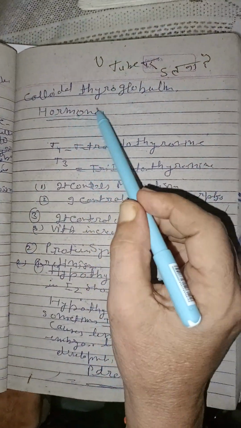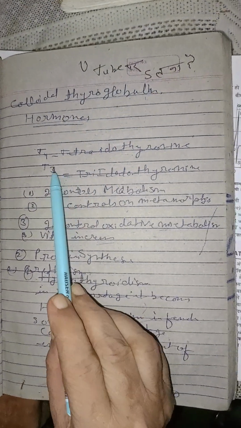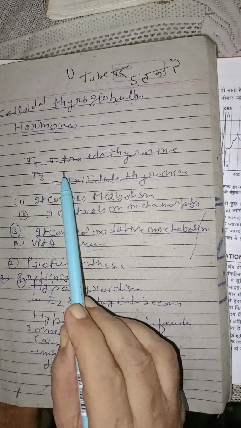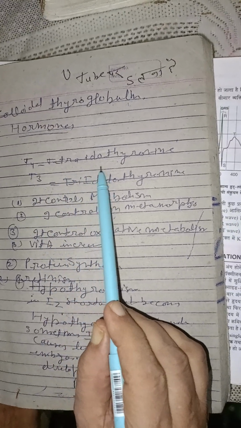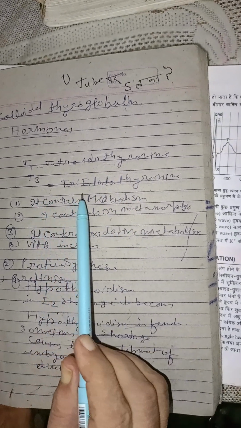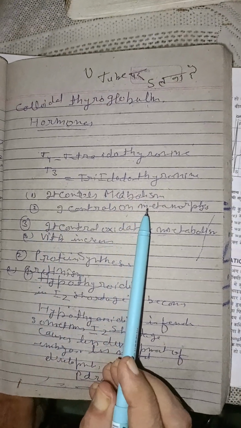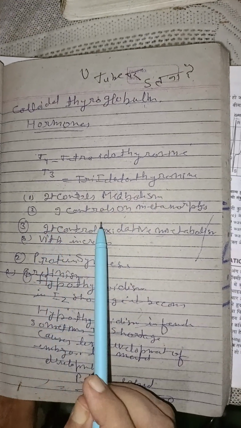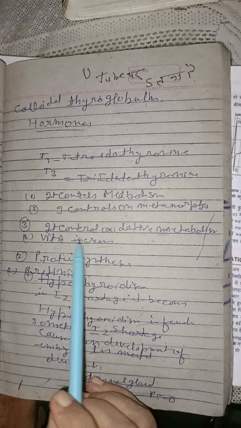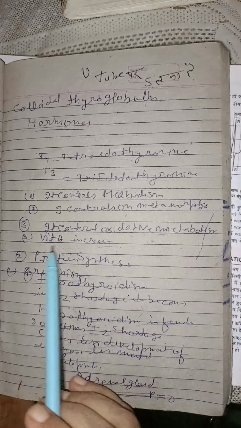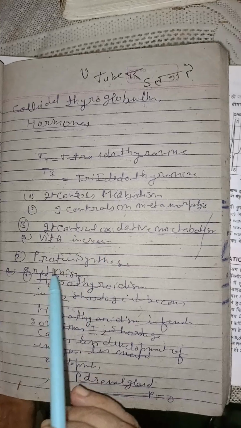Thyroid gland contains thyroglobulin, and hormones are T4 and T3. T4 is tetraiodothyronine and T3 is triiodothyronine. It controls metabolism. It controls metamorphosis. It controls oxidative metabolism, and vitamin A increases.